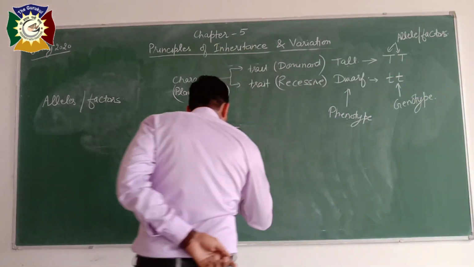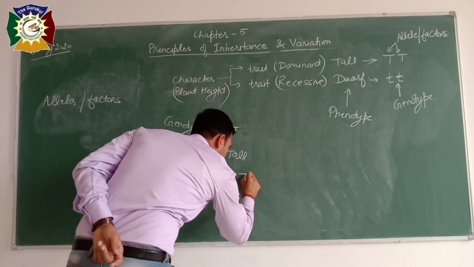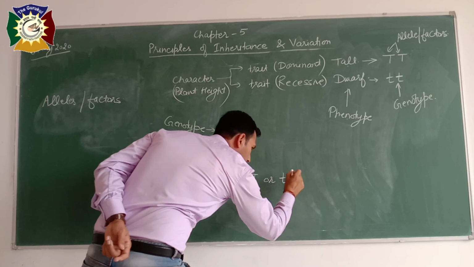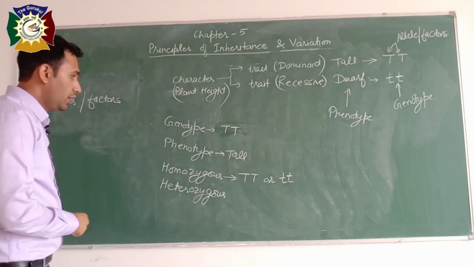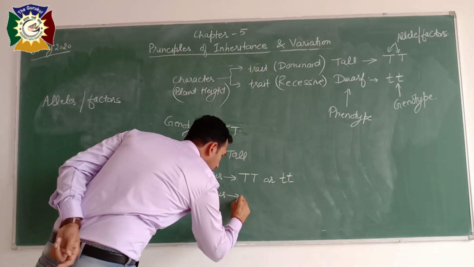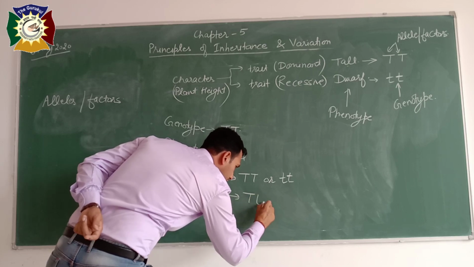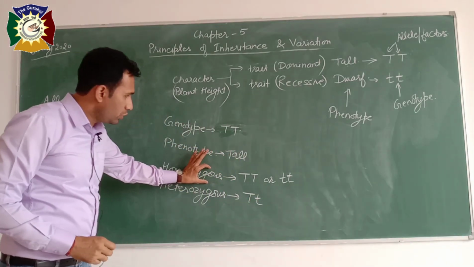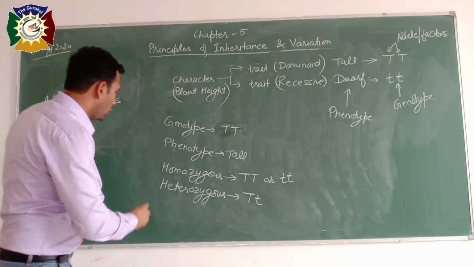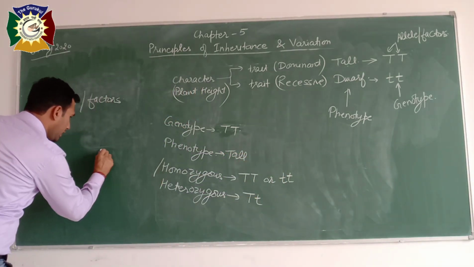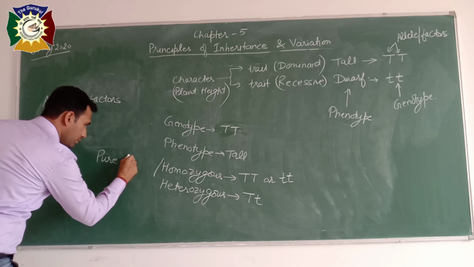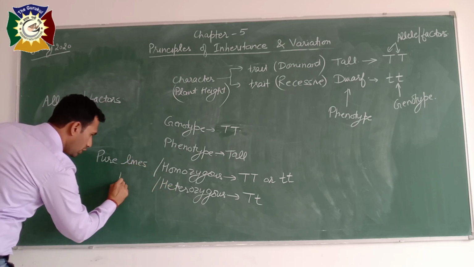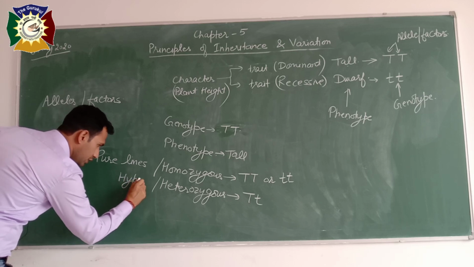So we will write here, homozygous means either capital T or small t, while the heterozygous condition will be one capital T and one small t. Homozygous are also called pure lines and heterozygous is also called hybrids.